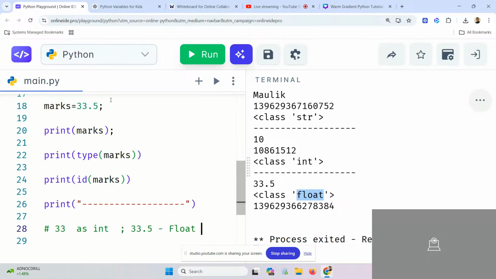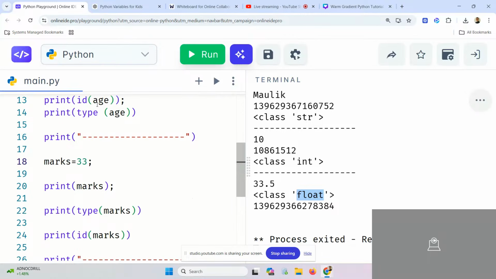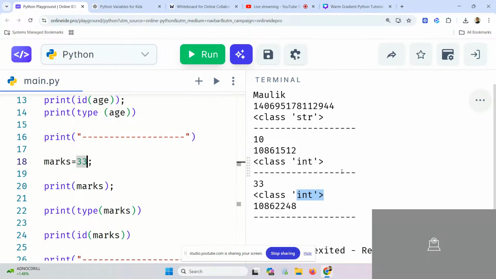For example, in this example, the moment I remove the point from 33.5, see, it will become integer. How? Because I removed the dot, the decimal. If I write 33.00, then it will become float. See the magic.